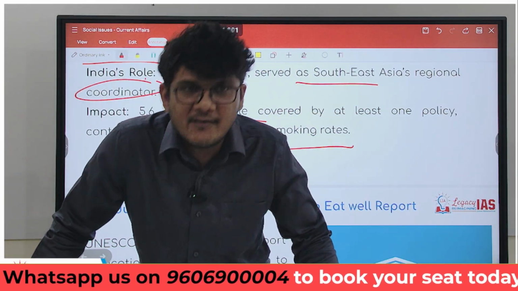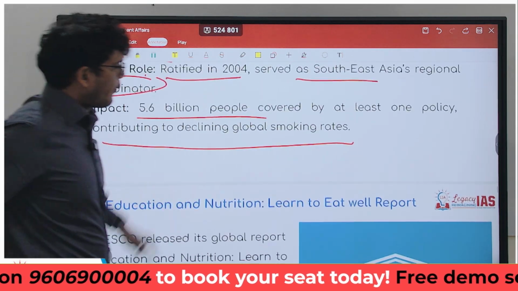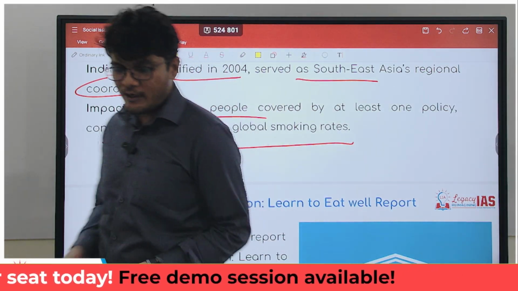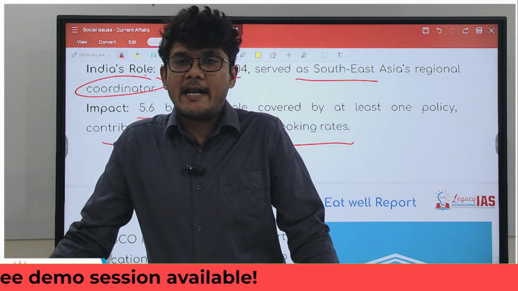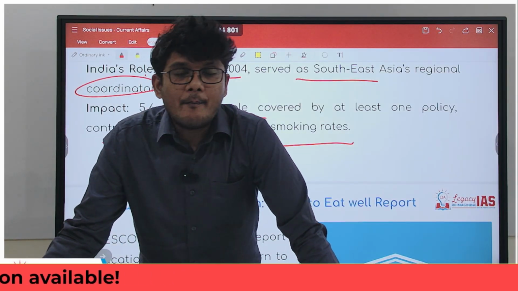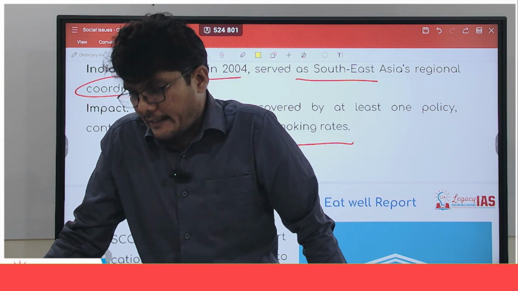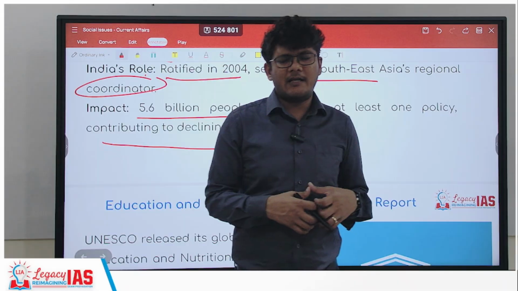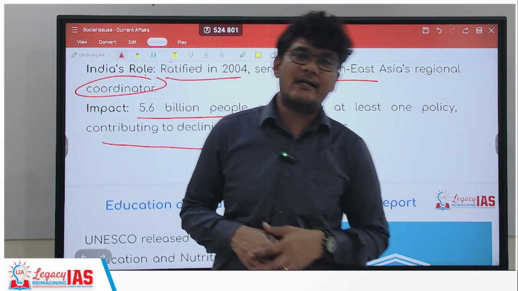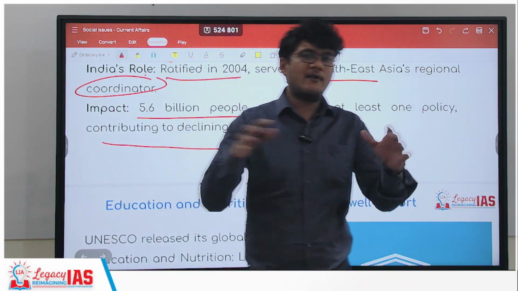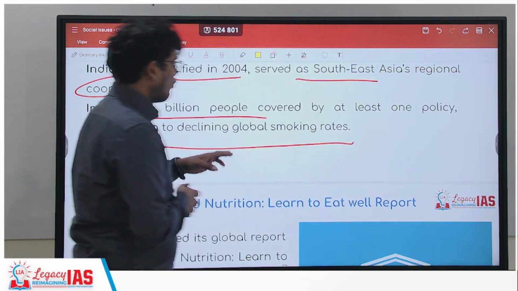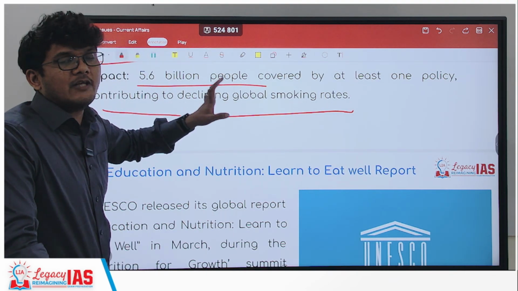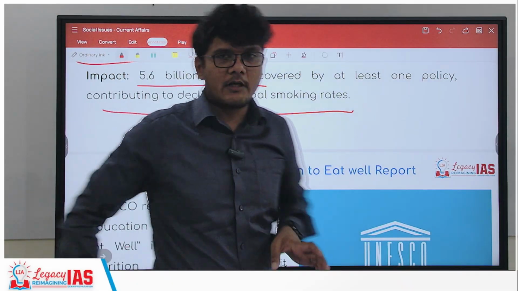Now, this is what the fact says, that the global smoking rate is declining. Maybe we see it otherwise when we see that each and every one is smoking, but that is our prima facie or anecdotal data that we have, right? But actually, as per this, the global smoking rates are declining. So maybe in the places we are, or the groups we have, the smoking might be increasing, but on an average worldwide, this particular convention is contributing to the declining global smoking rates.